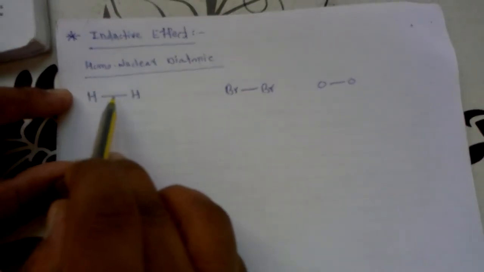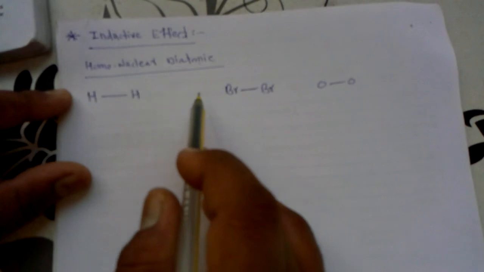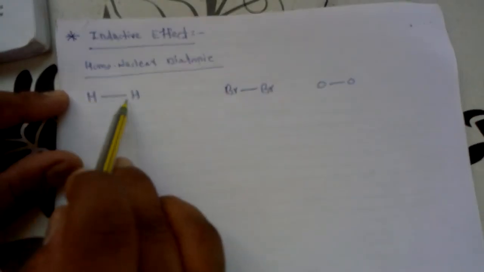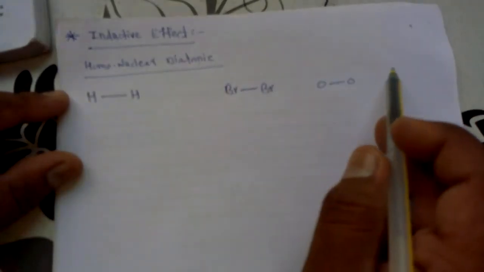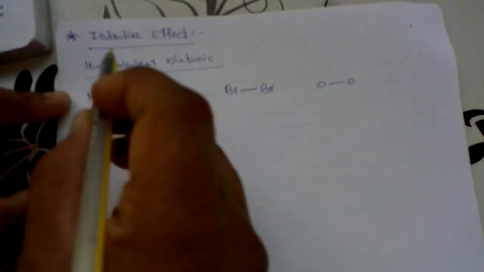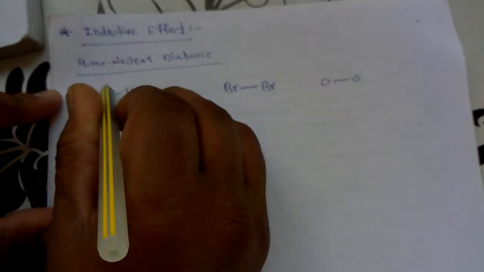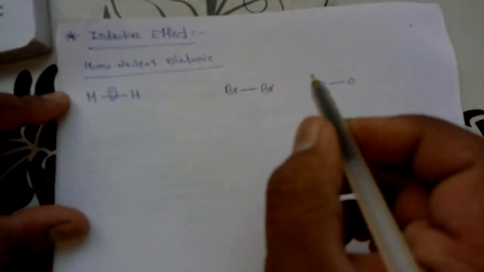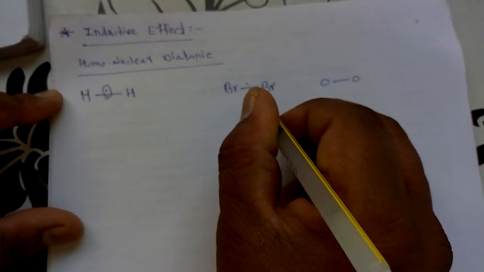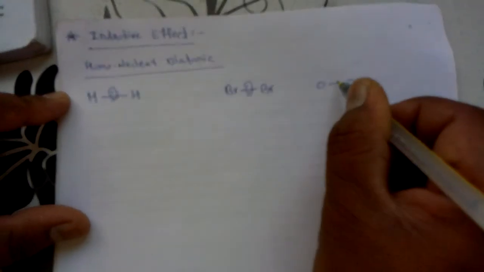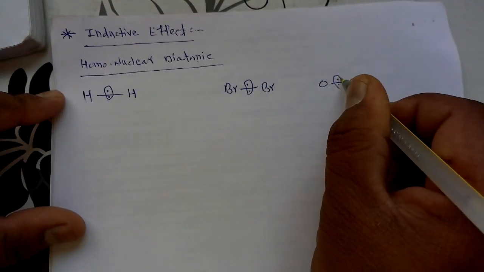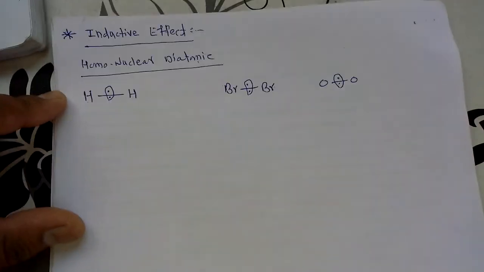Now, if we consider the position of the bonding electron pair between the two atoms in these three compounds, what happens? Due to the same nature of both atoms in these three molecules, the bonding pair is present exactly at the center of this bond. In this case also it is present exactly at the center of the bond.